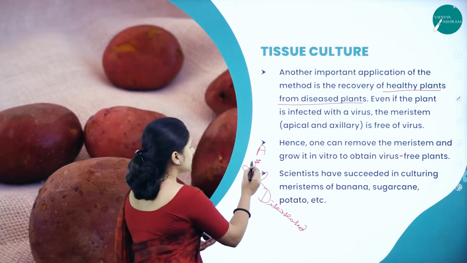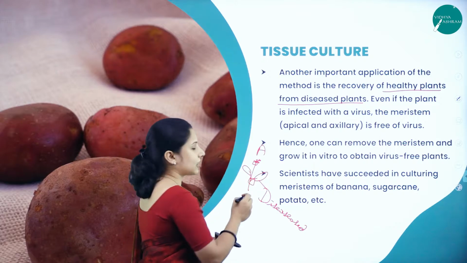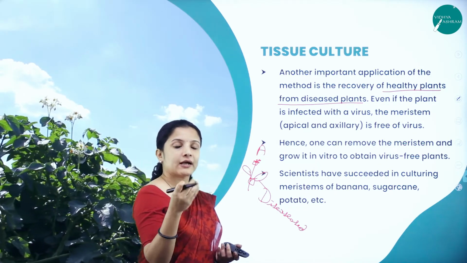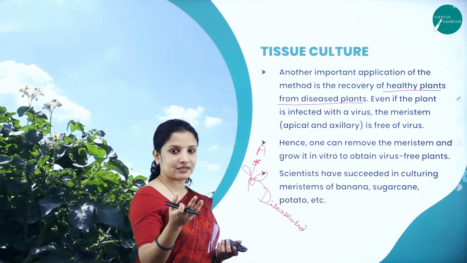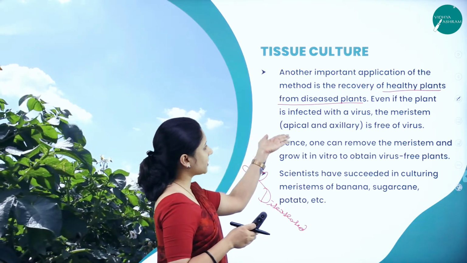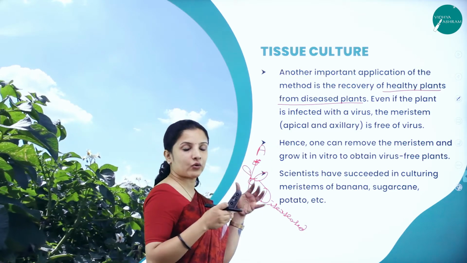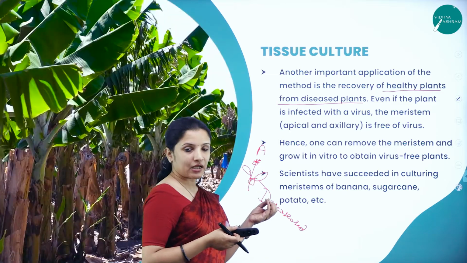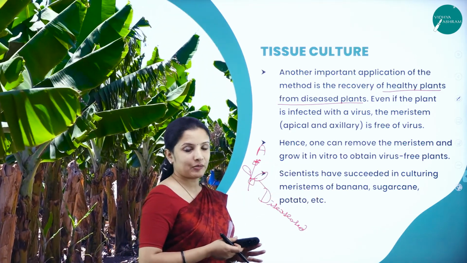So what I can do is take the tip region, either the root tip or the shoot tip, wherein actively growing meristematic cells are there. Those apical regions and axillary regions where meristematic cells are there, I can use as an explant.